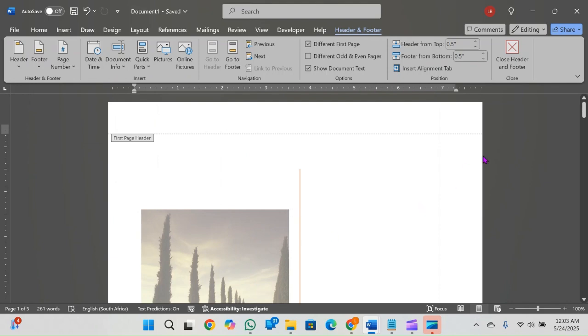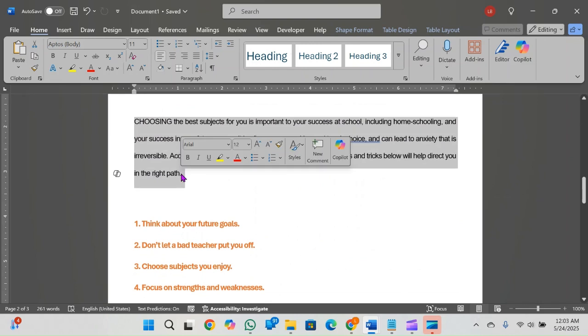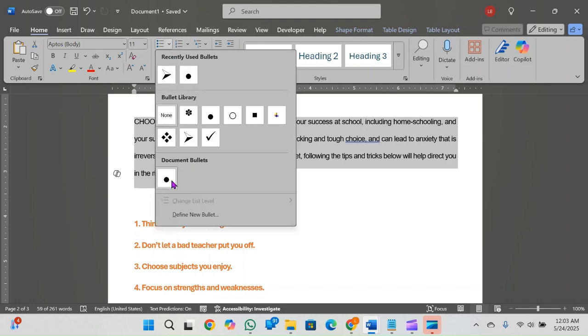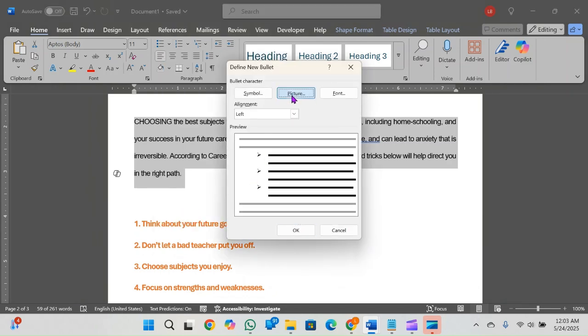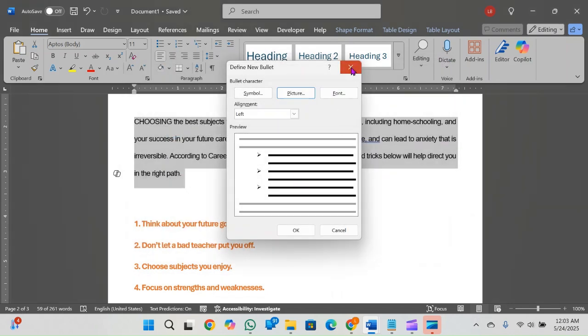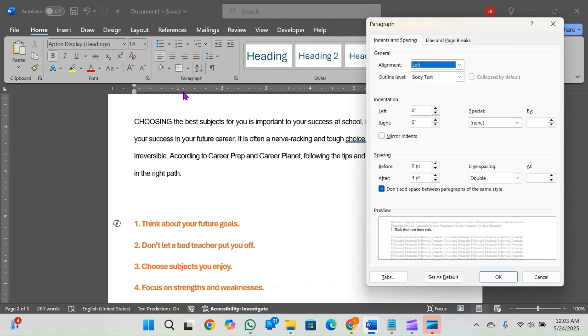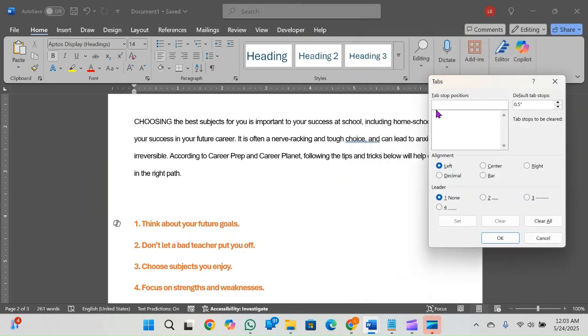And then you know your bullets. It's really not as complicated as your term one test, so don't worry about that. But you do know how to customize or define a new bullet to add a picture, right? So you'll find the file on your device. I just want to make sure you know where to find tabs again. You click on paragraph and tabs, and you set the tabs according to what you see.